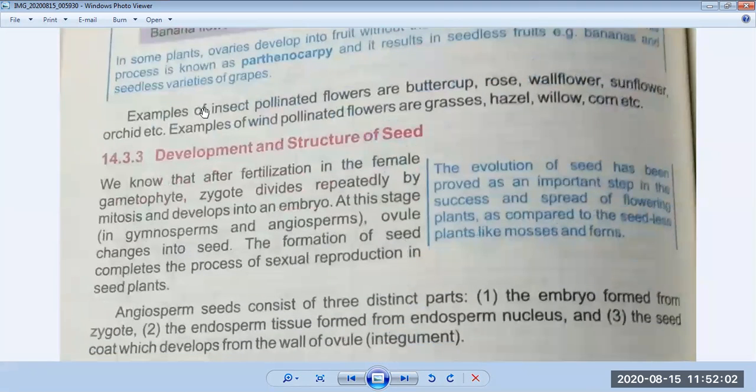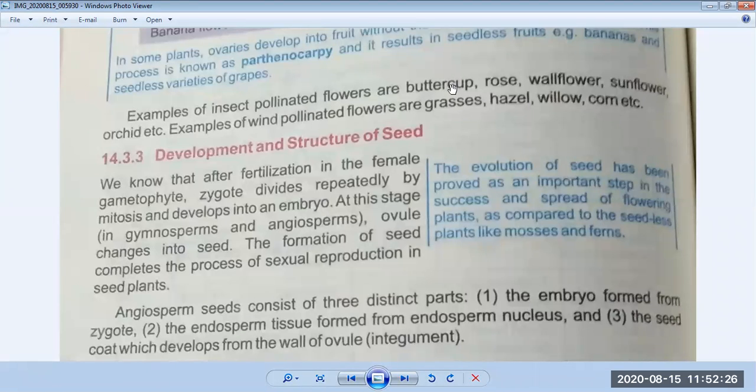Okay, now you can see examples of insect pollinated flowers are buttercup, rose, wallflower, underline in your book, wallflower, sunflower, orchid, etc. Examples of wind pollinated flowers are grasses, hazel, willow, corn, etc. Okay, so these are different examples which are given.